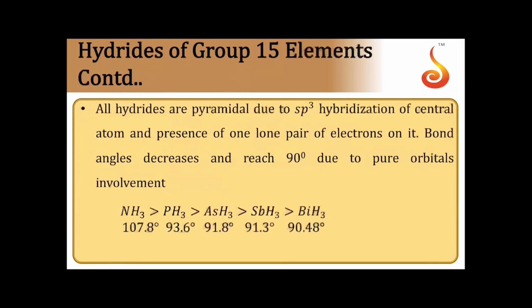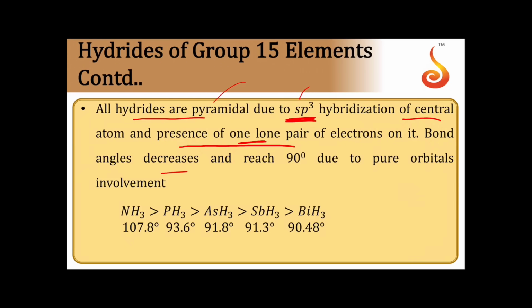Next, coming towards the shapes. All hydrides are pyramidal because of sp3 hybridization of the central atom and the presence of a lone pair of electrons on it. If it is only sp3 without lone pairs, it would be perfectly tetrahedral. Because you have a lone pair of electrons, the molecules become pyramidal in structure.